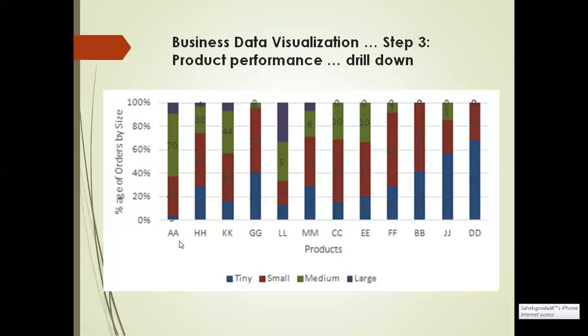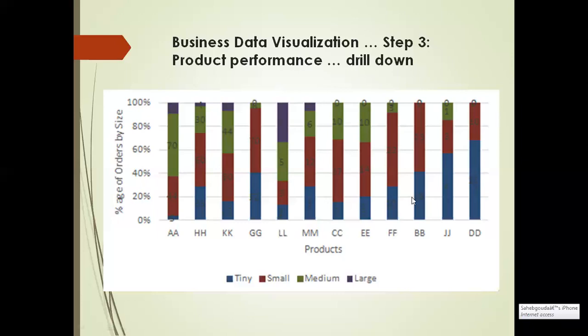The products at the far right have a large number of tiny orders and very few large orders. This is how we can represent the data using the stacked bar graph.